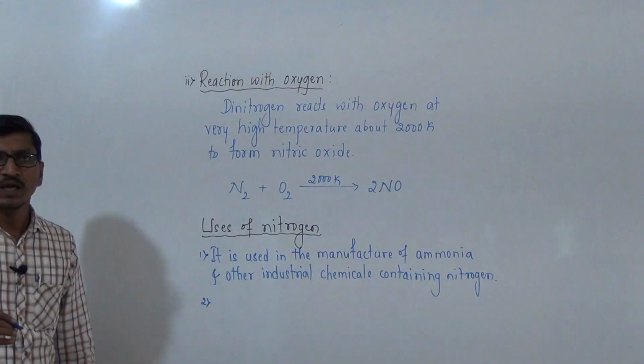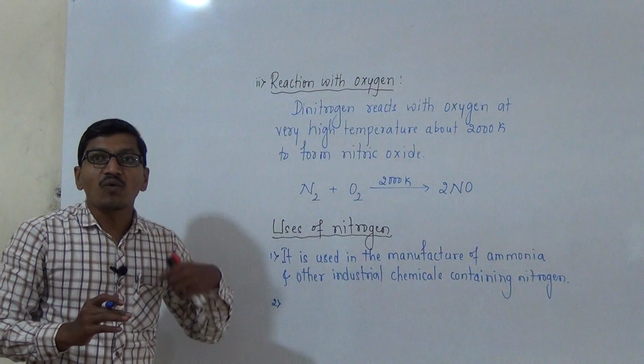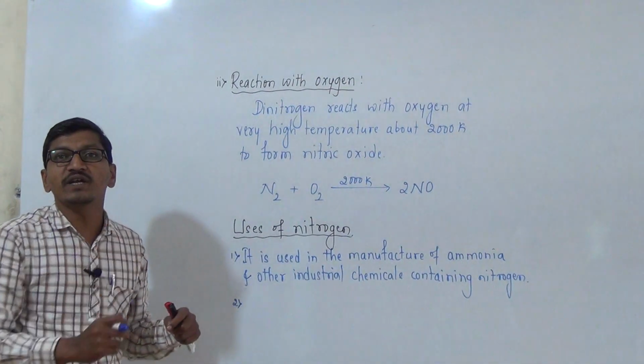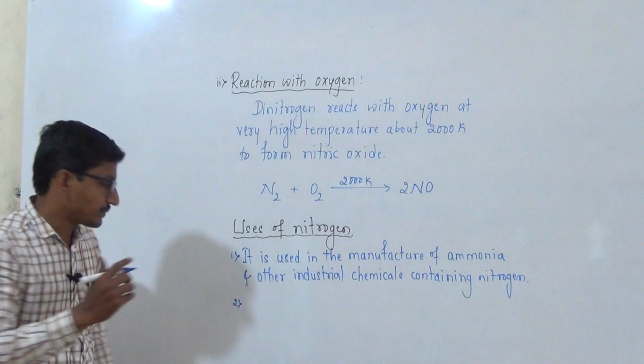Second one, it is used for providing an inert atmosphere in metallurgical operations.